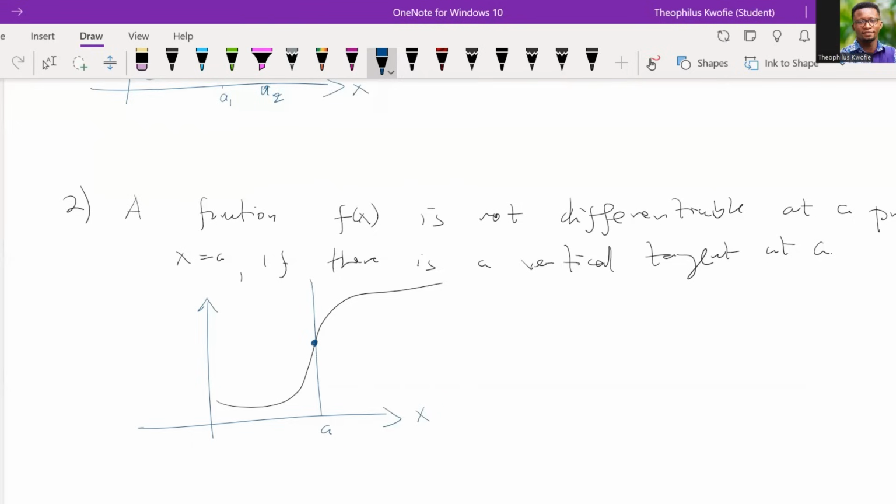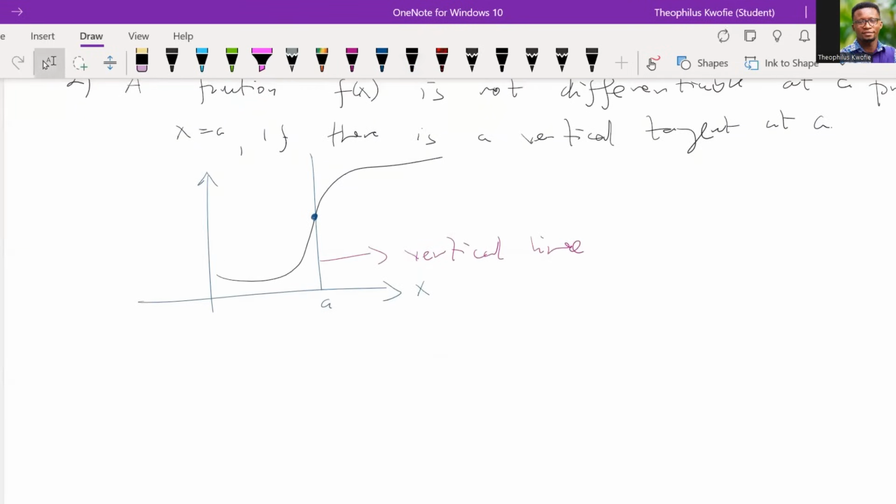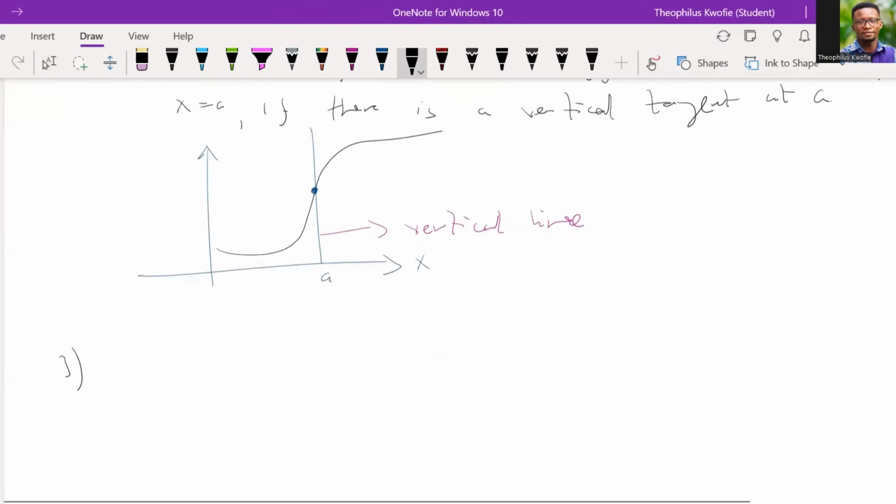That is very, very important. So this is the vertical line, okay? So we claim that such a graph would not be differentiable at the point a. So please, I want us to take note. And then the last condition that I want us to consider is that a function is not differentiable at a point x equal to a